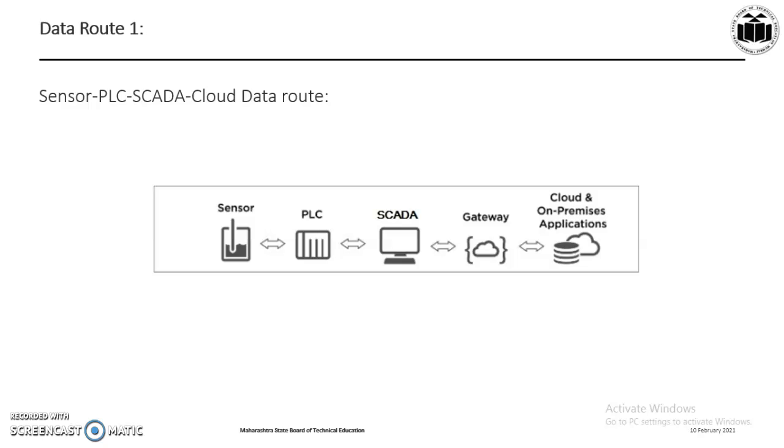That means after sensing the information, the sensor will give it to the PLC where the information would be processed. Then it will be given to a SCADA system where some assignments on the information will be done. Some programming on the gathered information and the processed information will be done, and then it is given to the cloud where it will be stored in the database.